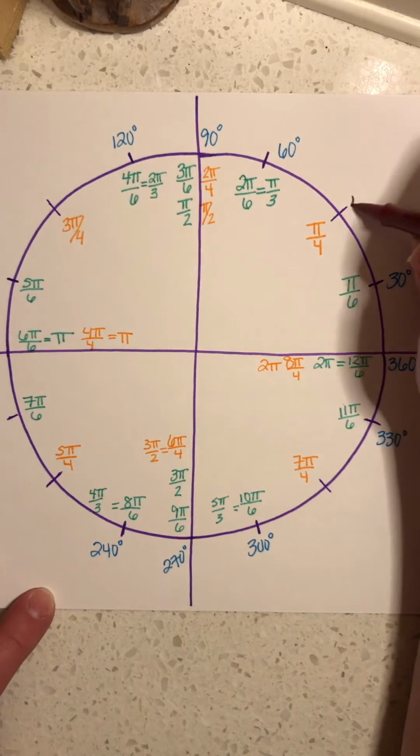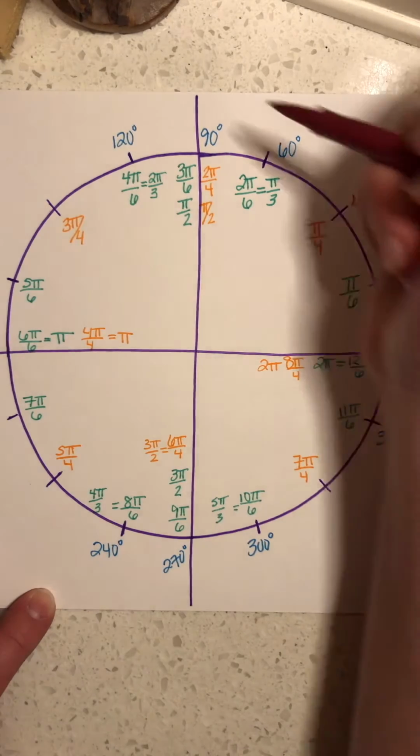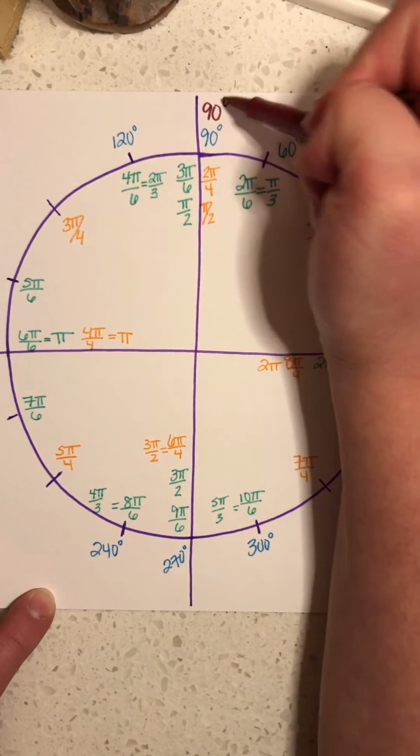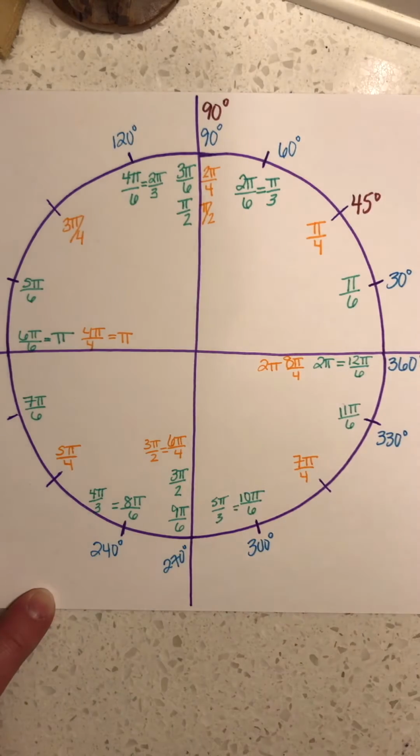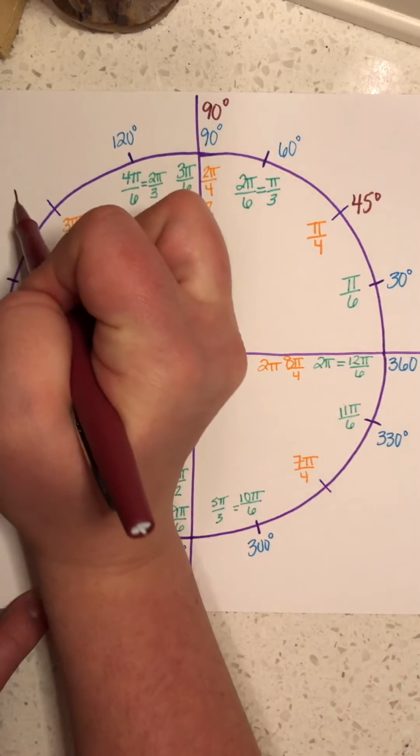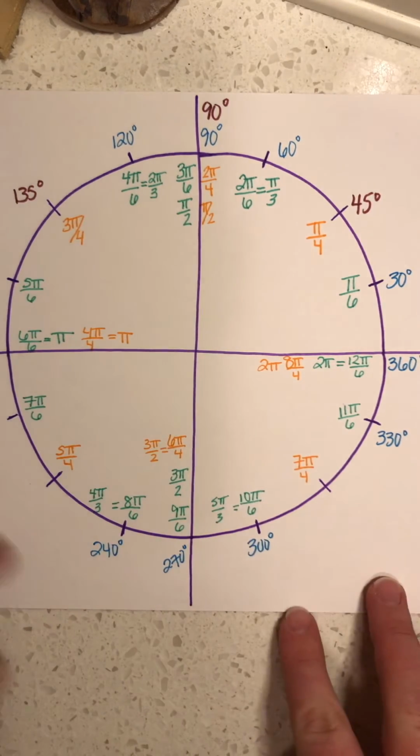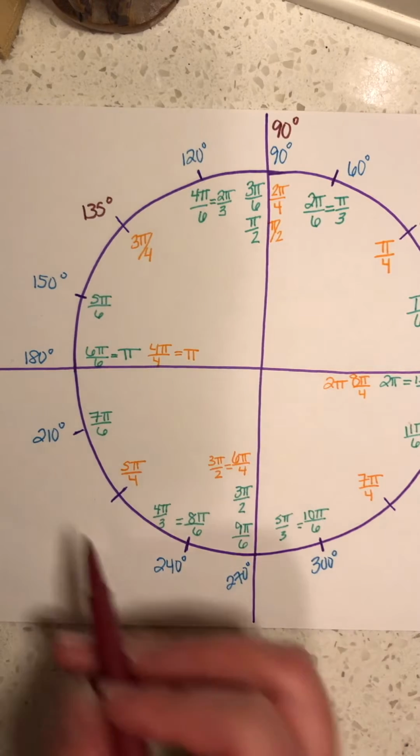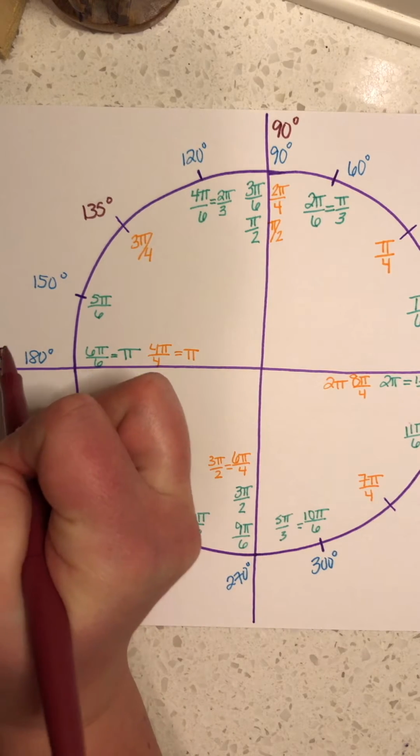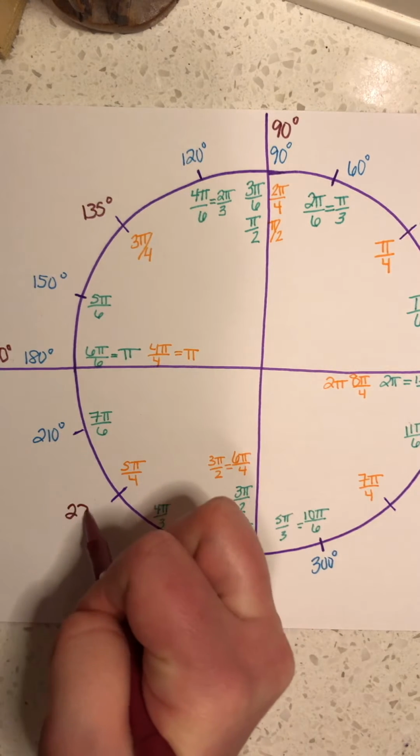So this first one is 45 degrees. So 45 plus 45 puts you up here at 90, okay? 90 plus 45, so this section here would be 135 degrees. Okay, then 135 plus 45 puts you down here at 180. Then 180 plus 45 puts you at 225.